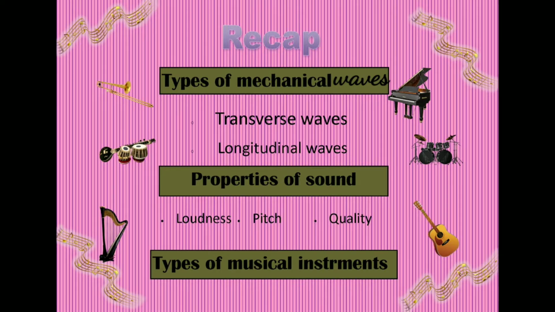There are three important properties which decide the quality and quantity of the sound. They are loudness, pitch, and quality or timbre. Then we studied about the types of musical instruments. There are four important types of musical instruments. They are wind instruments, stringed instruments, reed instruments, and percussion instruments.